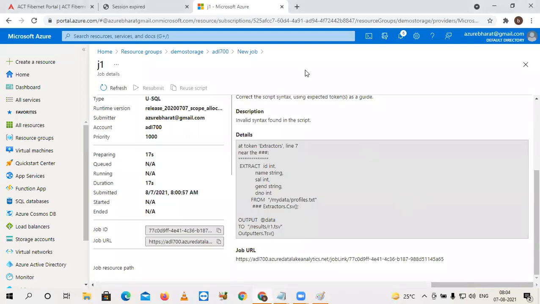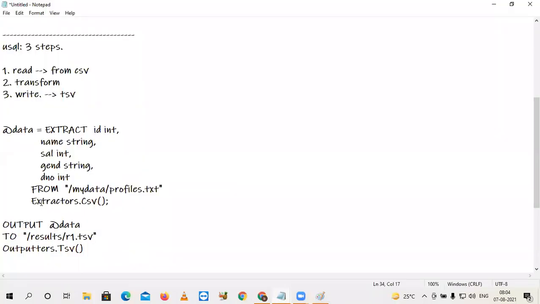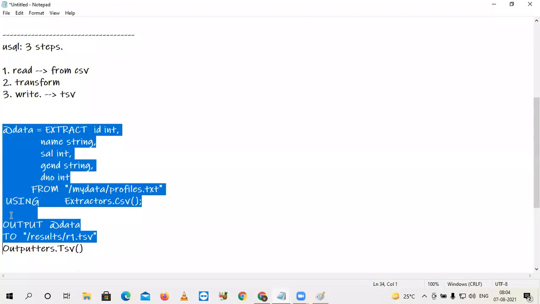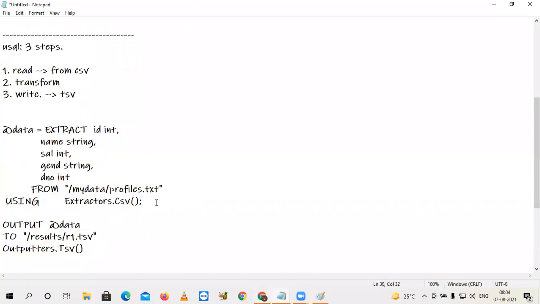Sorry, you also check, I unmuted you. Any mistake I did? I think the USING keyword is missing. Yes, USING is missed. Correct, super, sir. You are using extractors.csv. Again, I need to wait another two minutes to execute this. And a semicolon also, I think. I have given a semicolon here at the last output.